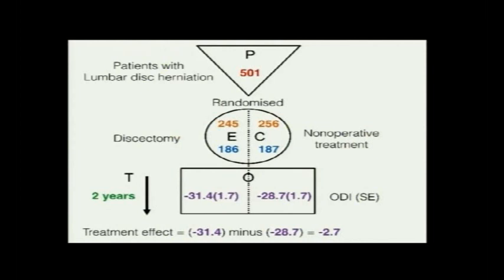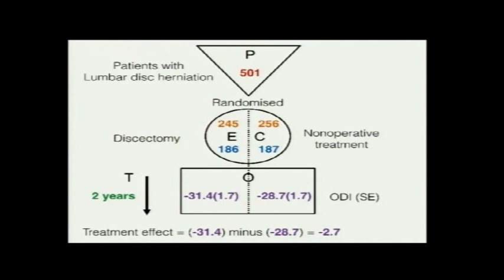501 patients randomized into these two groups. So you have 245 versus 246. You had certain patients that were lost to follow-up. You will see that in your first chart, right? So you are comparing 186 to 187 patients. Then your ODI at 2 years with a standard error of mean is this.